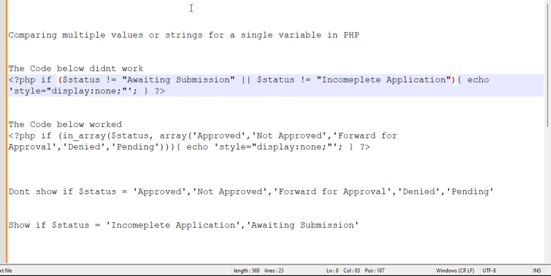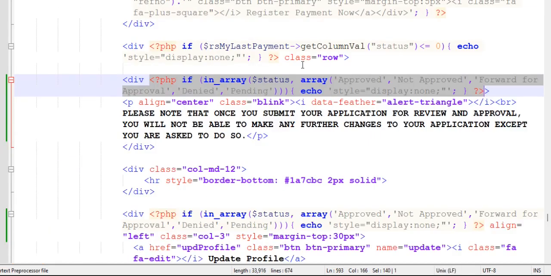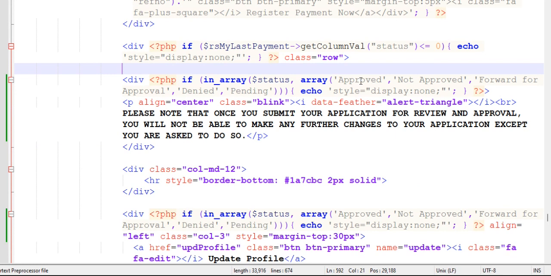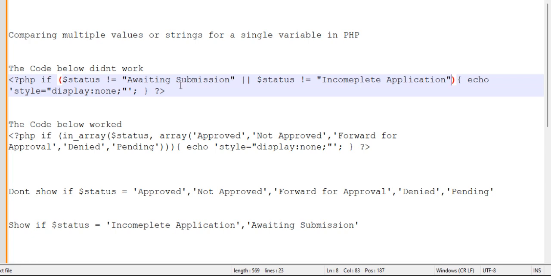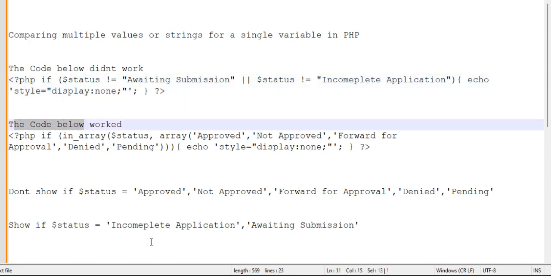So if I take you to the application itself, you can see here I'm running this. Now when I was running this one, it wasn't working until I changed it to this one.